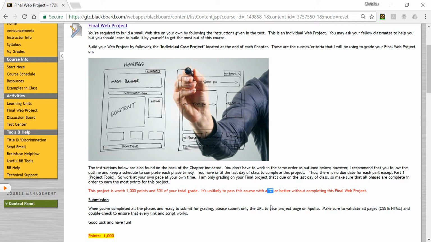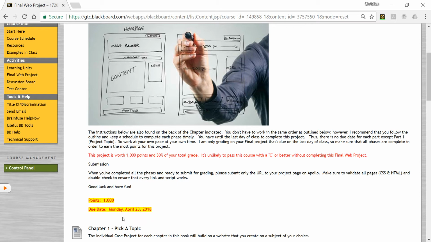If you are in the IT program, in order to graduate you have to have a C or better for all core courses. So it's really important that you finish this project and submit it. You may not finish everything, but you have to submit something for some points, right? So keep that in mind. This project is due on the very last day of class, which is Monday, the 23rd of April. So you want to make sure you complete it by that time.